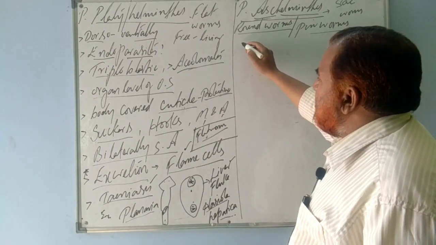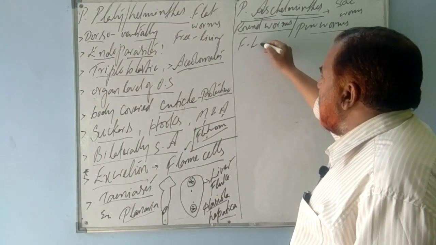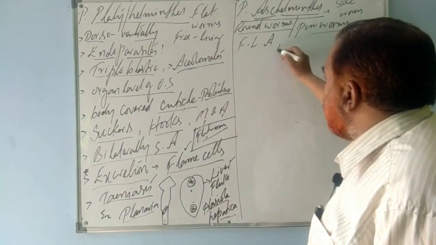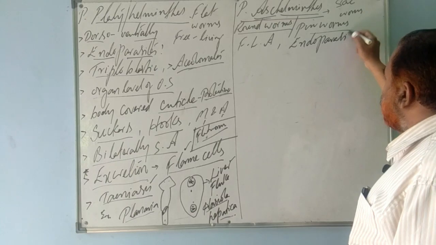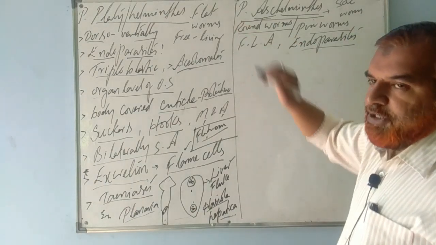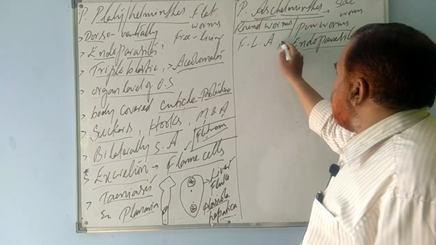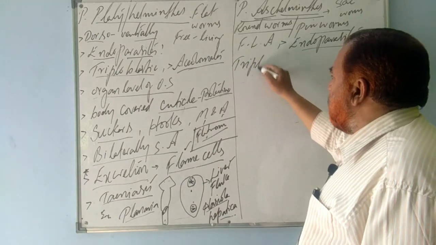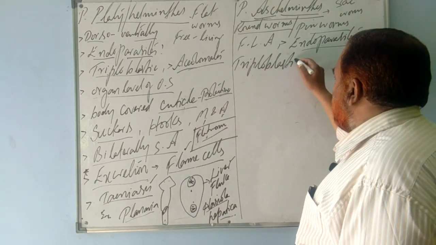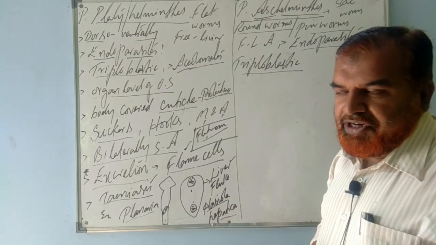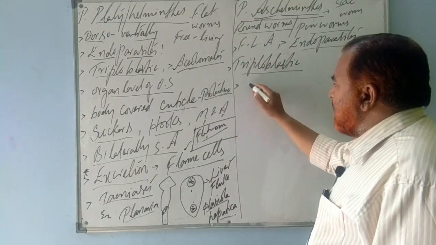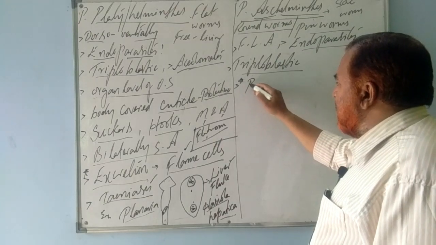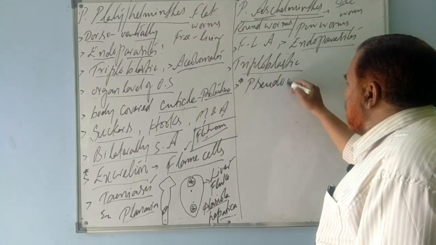Some of them are parasites. Most of them are free living animals, FLA, and some are parasites. They are also endoparasites. I have clearly told you what I mean by endoparasites. These animals are also triploblastic. You all know what I mean by triploblastic: having 3 germ layers. Very important point as far as phylum Aschelminthes is concerned. Star mark here I am putting. They are pseudocoelomates.